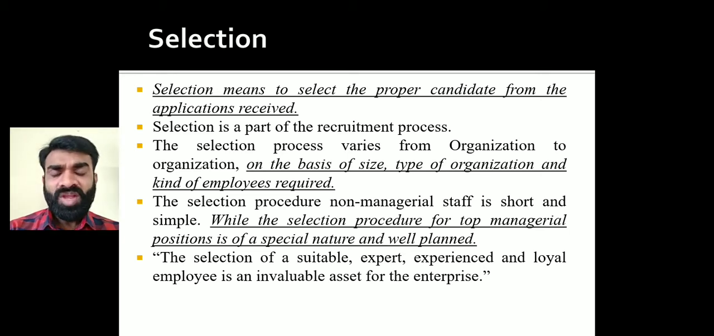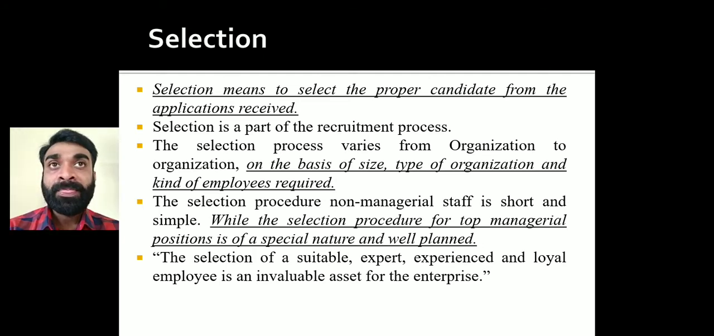And we have 3 different levels of management, that is top, middle, and bottom, right? And in each and every level of management, we are going to go through this selection procedure, or selection will be there, right? Most probably at the bottom level of management, this selection procedure is very simple, right? And for managerial staff, that is middle level and top level management, a specific procedure is going to be required, right?